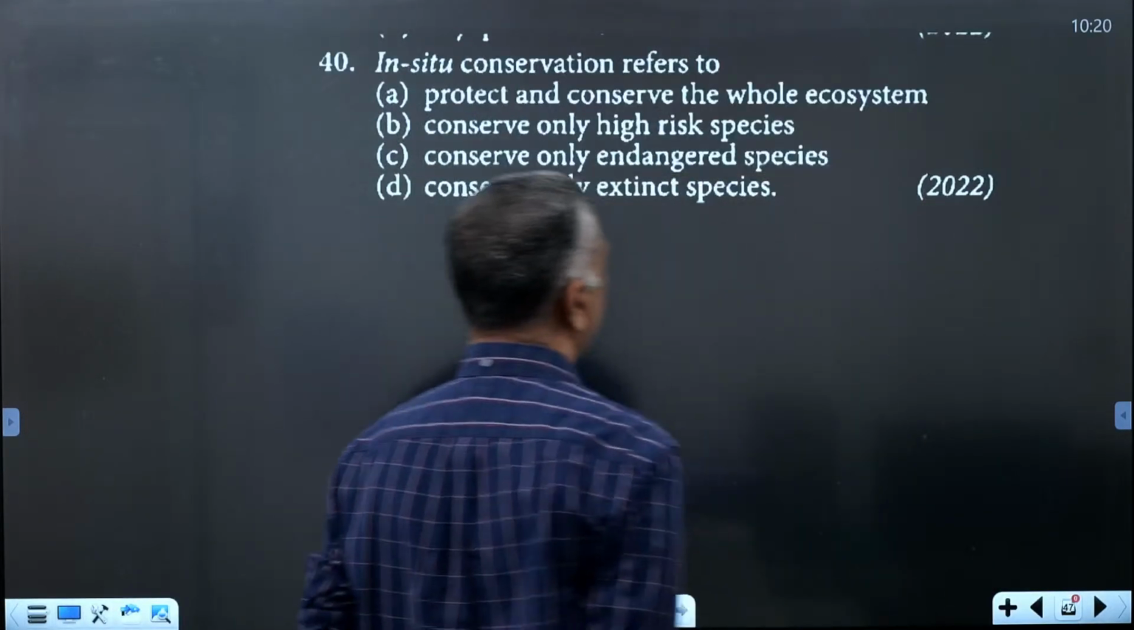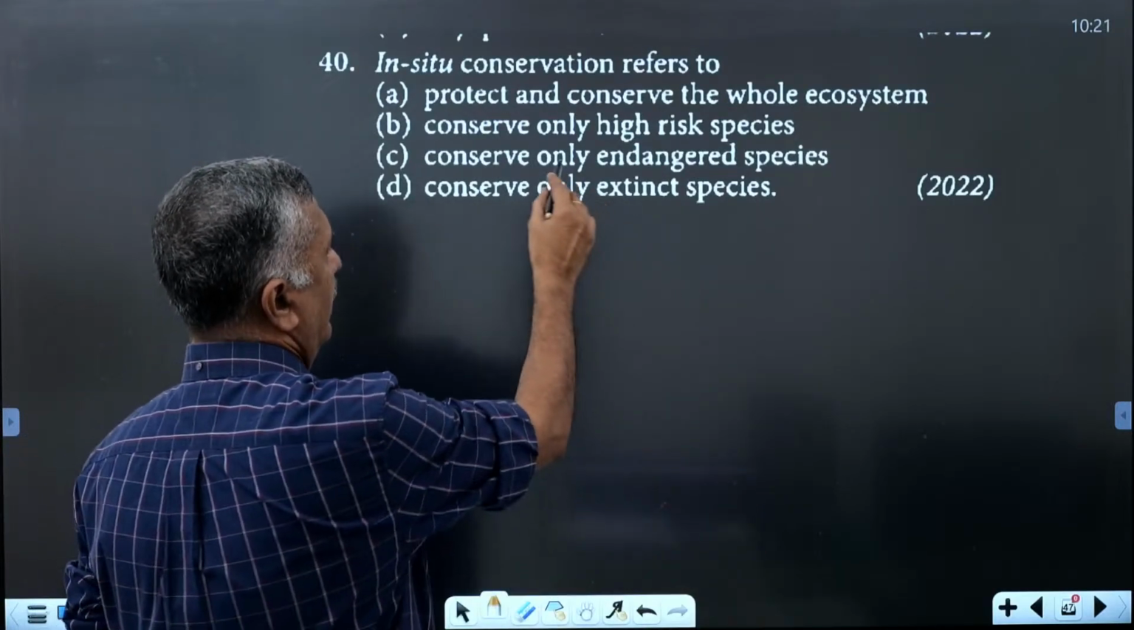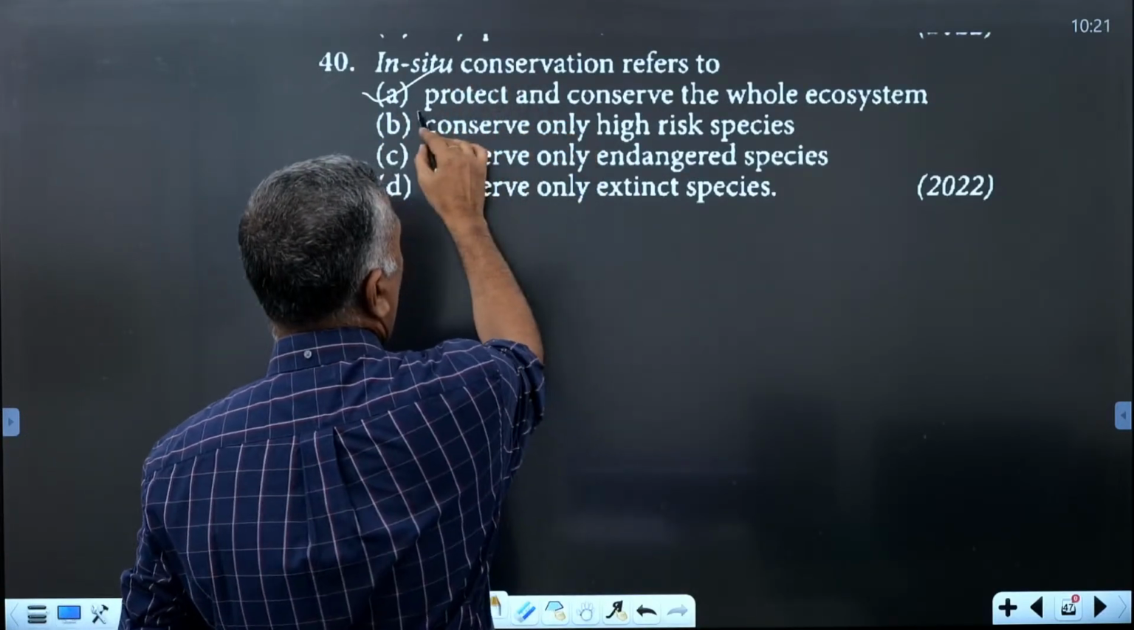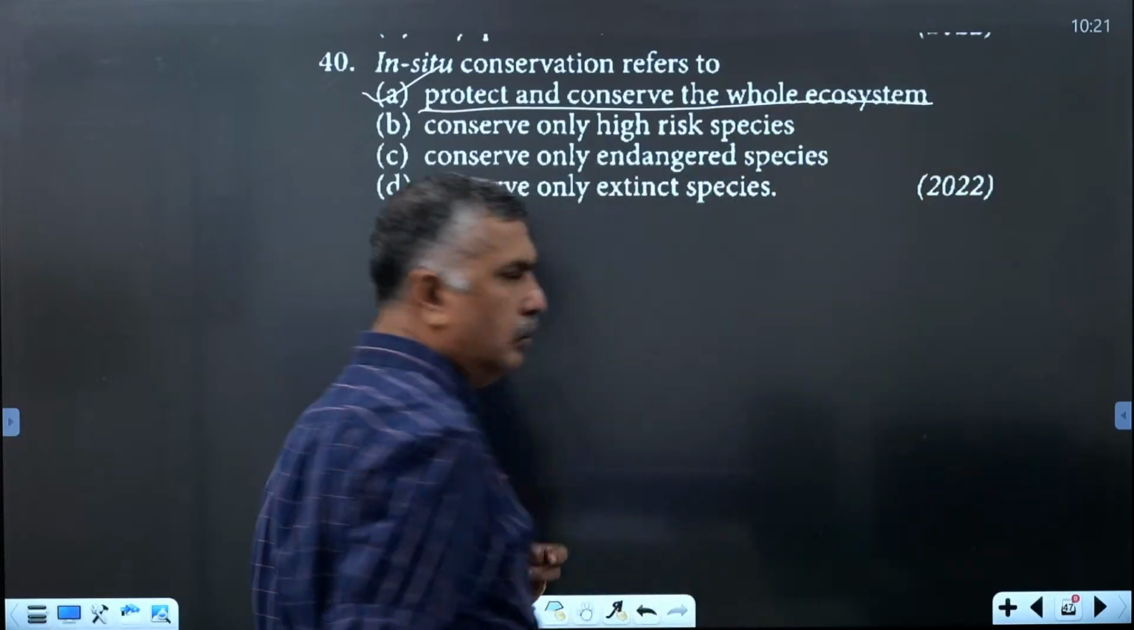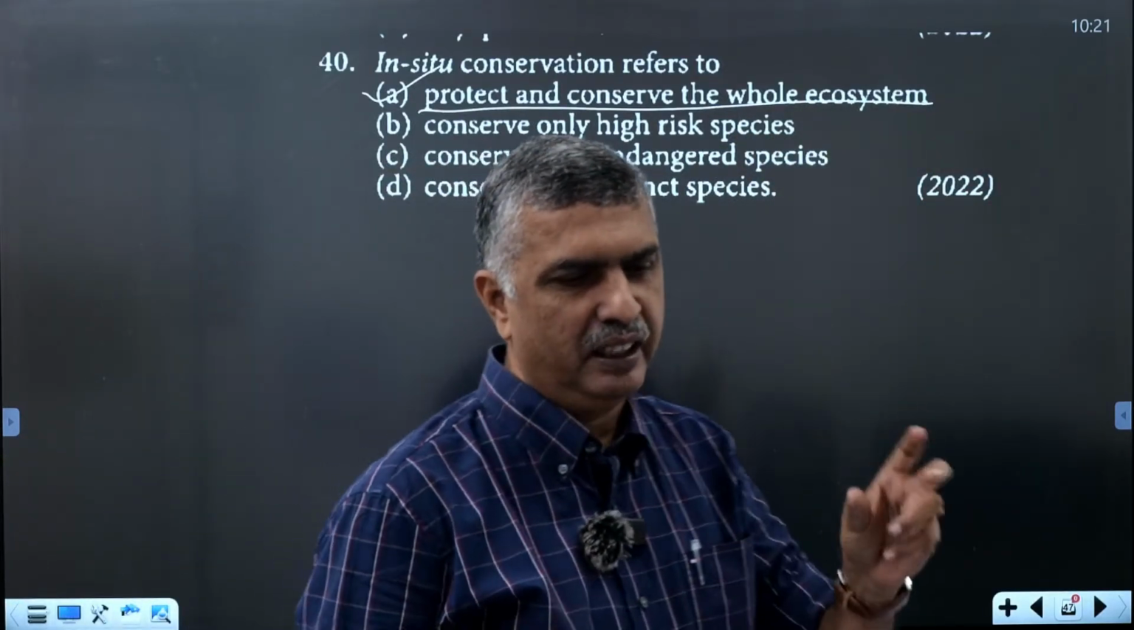Okay, next one. In situ conservation refers to protecting and conserving the whole ecosystem. To save the tiger, the total forest is conserved.